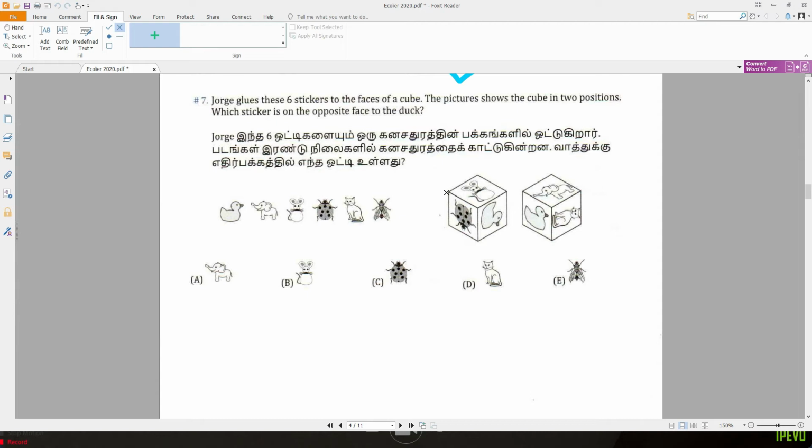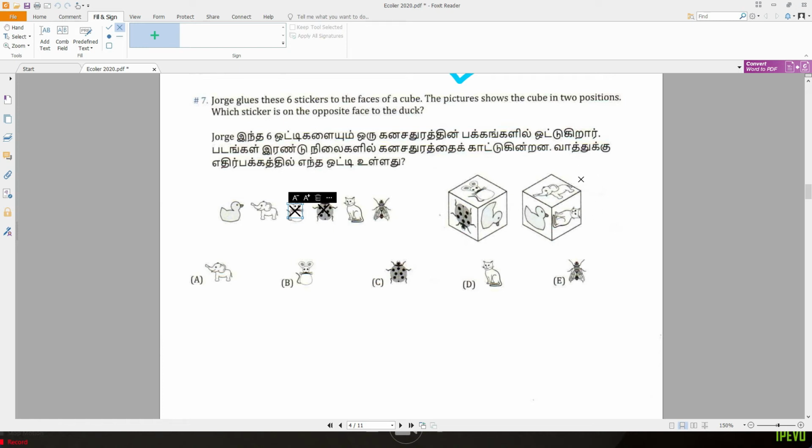So opposite is what? We don't know. But we can confirm these two cannot be opposite of the duck. That means B cannot be opposite of the duck. And also, this looks like red, also cannot be opposite of the duck because these two are sides of the duck. When you look at the second cube, we can decide cat also cannot be opposite of the duck.